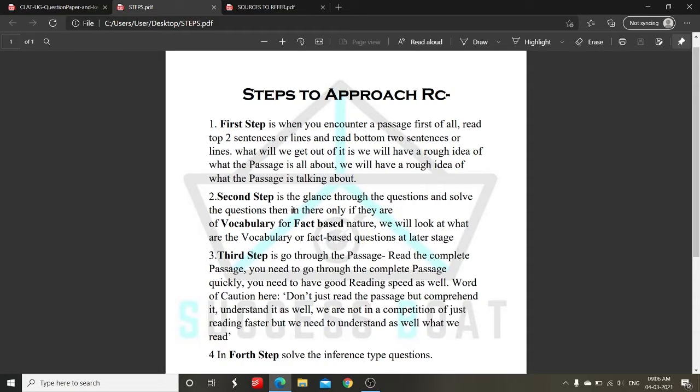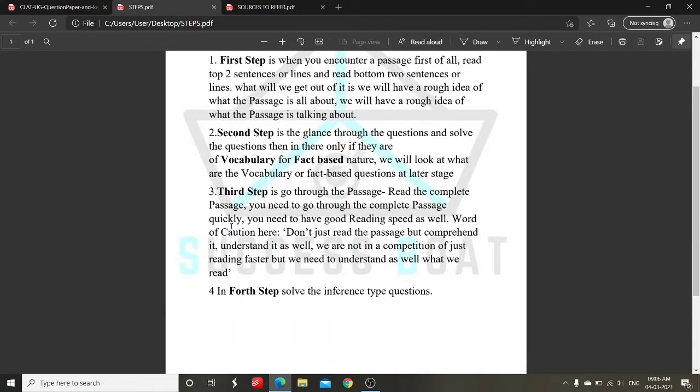The second step is glancing through the questions and solving the questions then and there only if they are of vocabulary or fact-based nature. Keep in mind there are 3 types of questions: vocabulary-based, fact-based and inference-based. So in the second step we will solve the vocabulary-based and the fact-based questions.